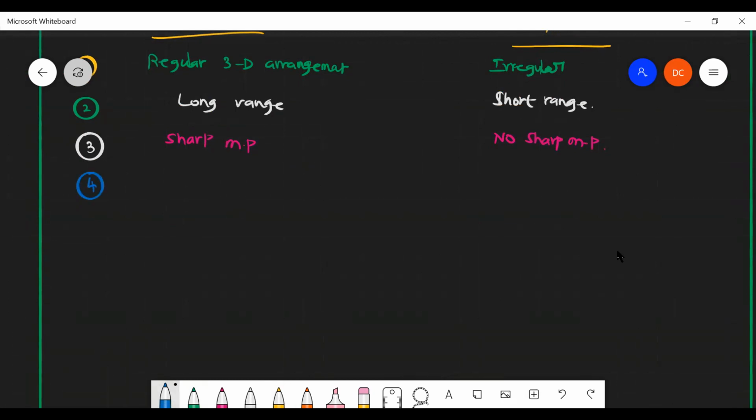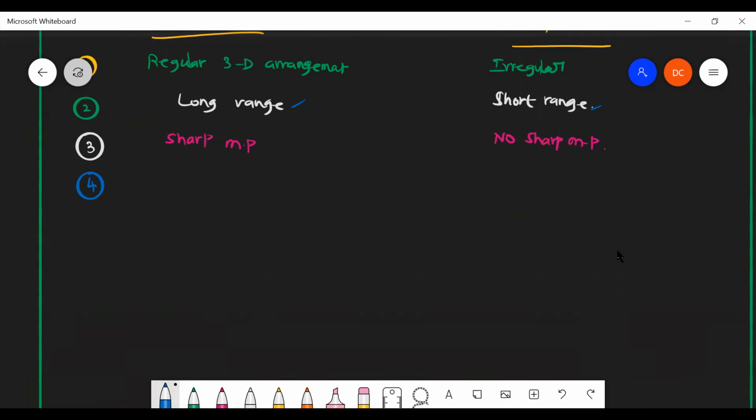Sir, Harshita, any other difference? You can say any points, whatever we discussed. They have a long range order. Yeah, they already said long range and short range. Sir, I don't know any other than those. Okay, fine, no problem.